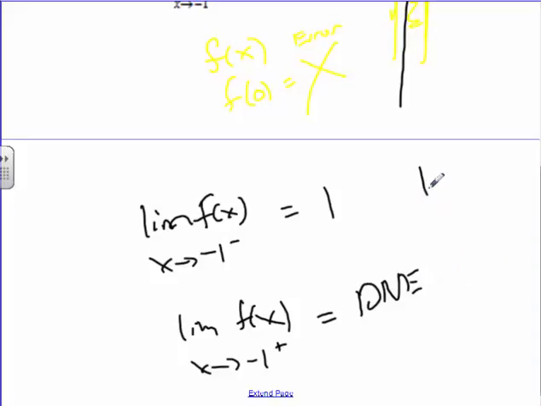So therefore, the limit as a whole at -1, without putting a little sign here, just the general limit of f of x: since this one doesn't exist and this one is 1, they're not converging on the same spot. So that one's also a does not exist. Oh my goodness. D and E does not exist.